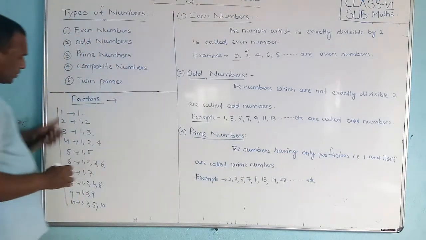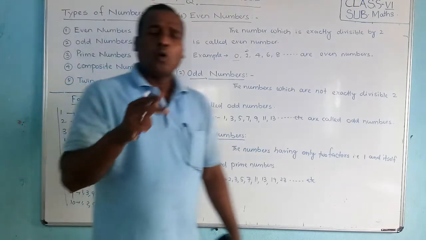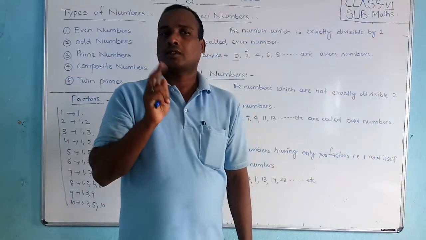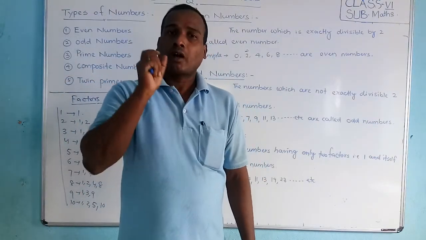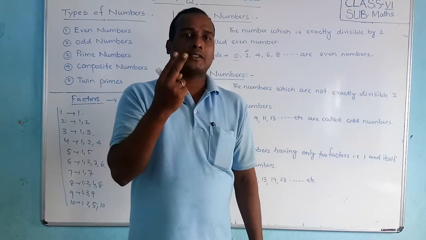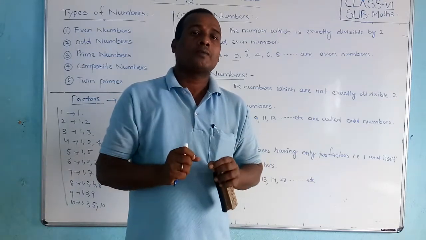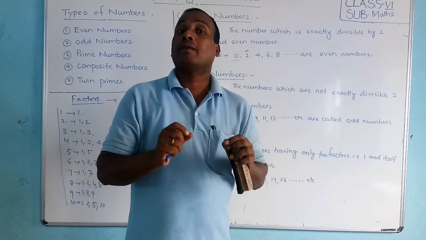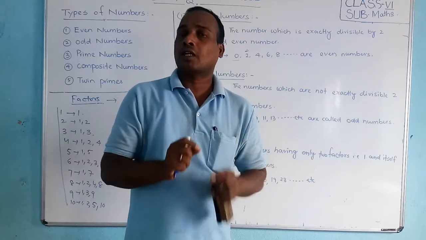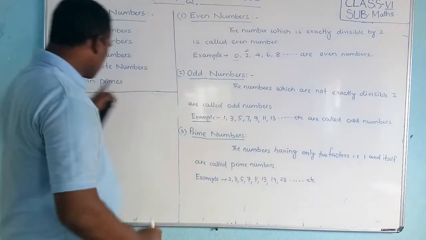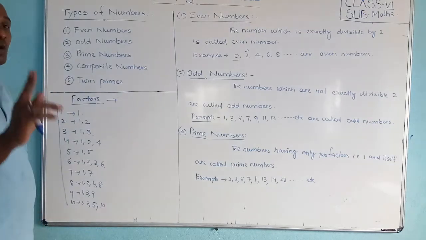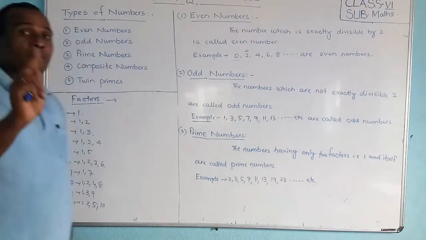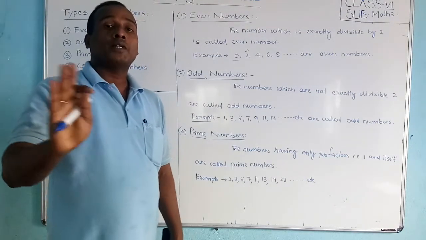So, students, observe here. Which one has only 2 factors? The numbers which have only 2 factors are called prime numbers. You check it. Which one has only 2 factors? A number with 2 factors is called a prime number.